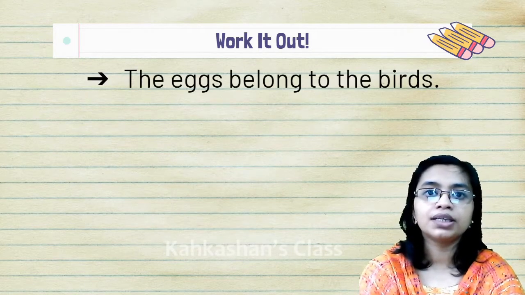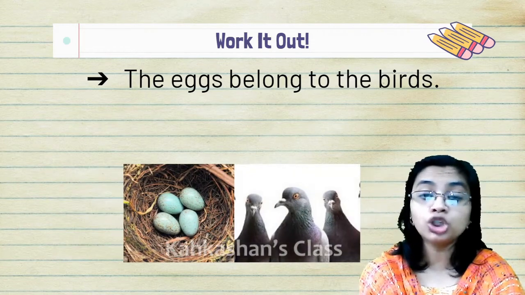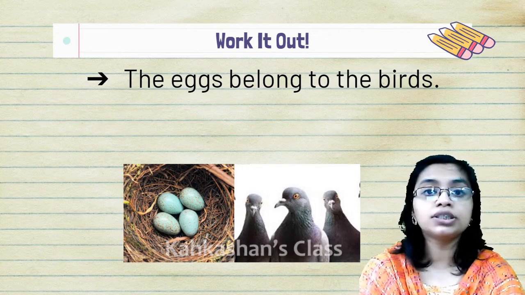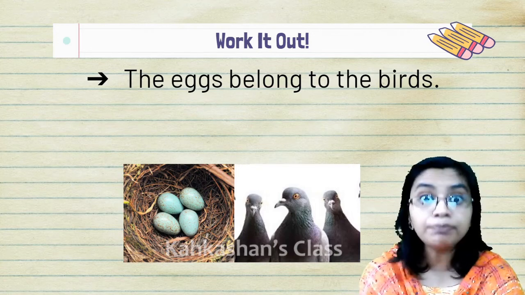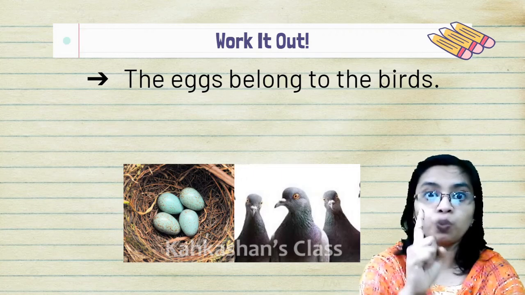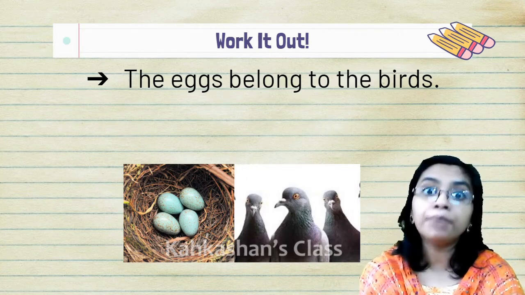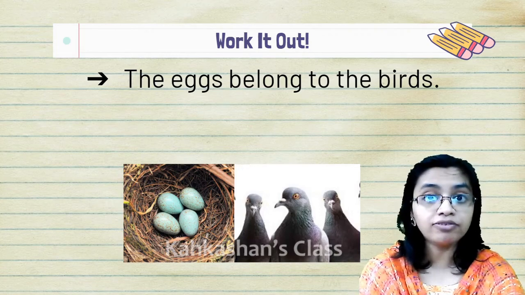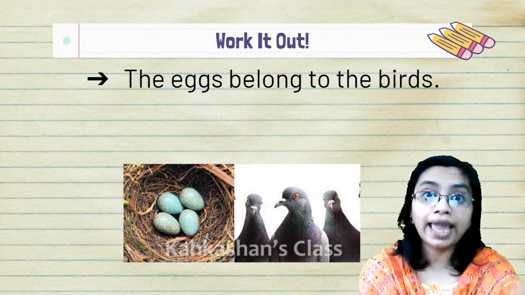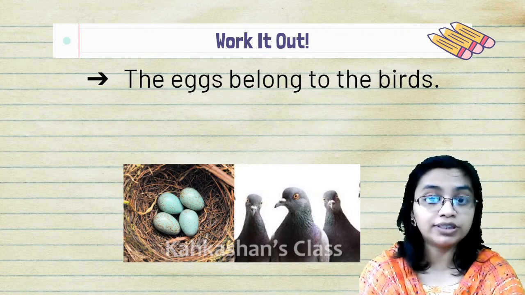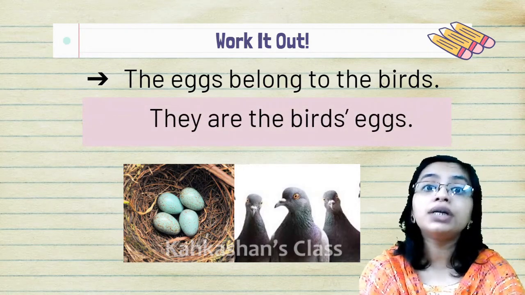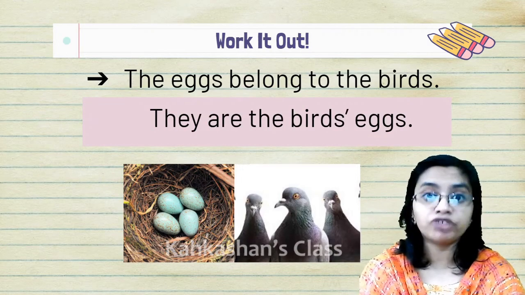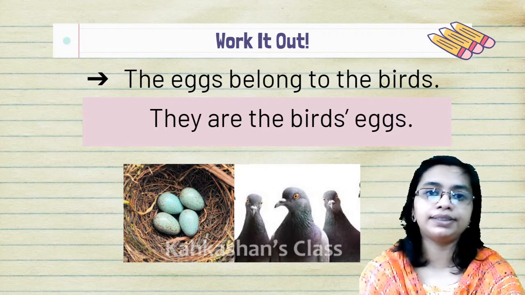Similarly, the eggs belong to the birds. Here also, the owners are the birds. Many birds. Bird, one. Many birds. We put an S. And what do they have? They have eggs. Eggs belong to them. Then we will say they are the birds' eggs. We just put an apostrophe after the plural noun birds.